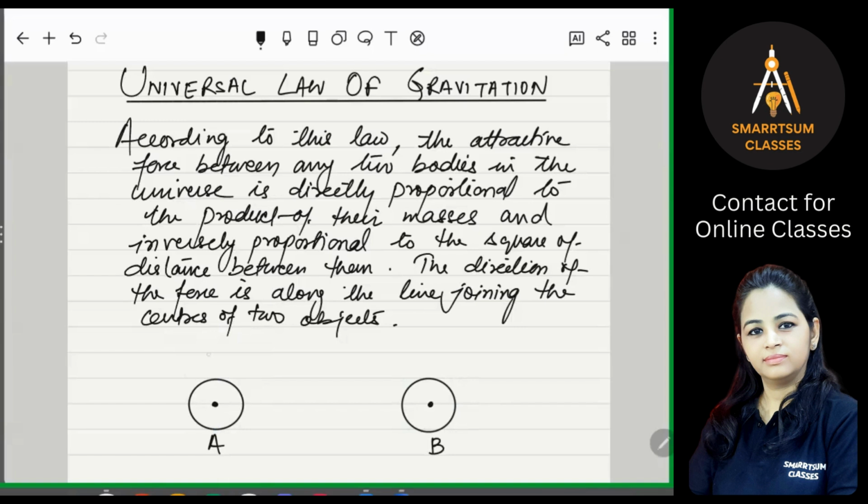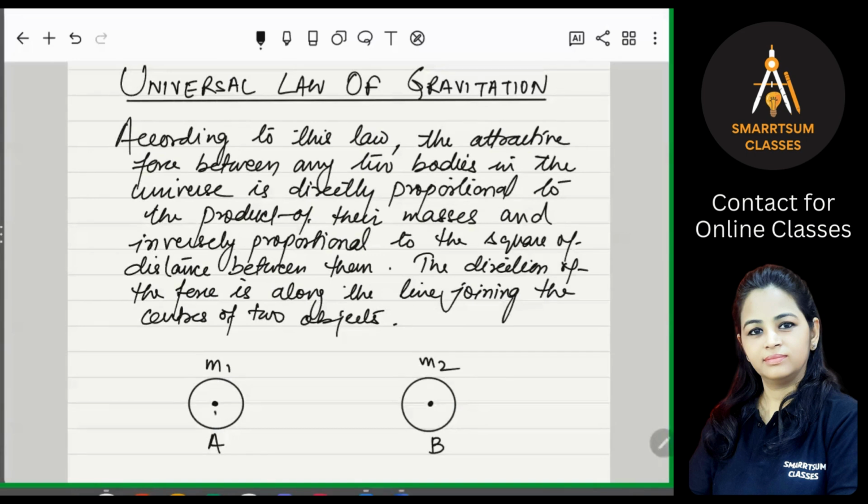M1 is the mass of body A, and M2 is the mass of body B. D is the distance between the centers of the two bodies.